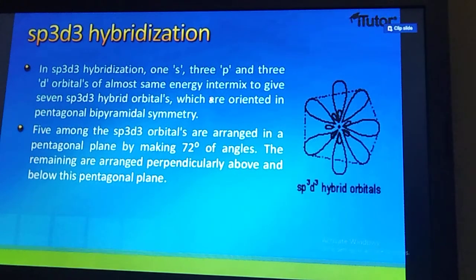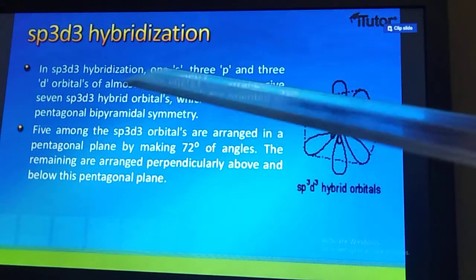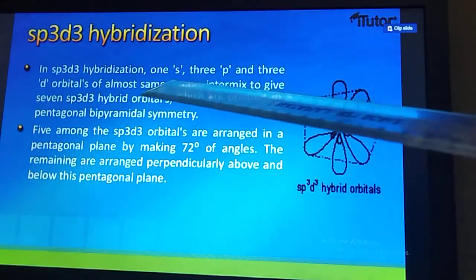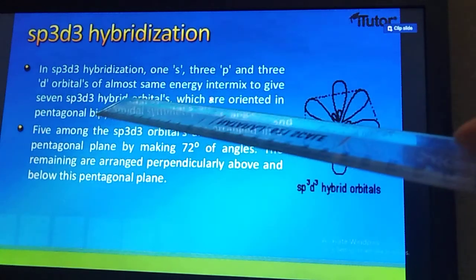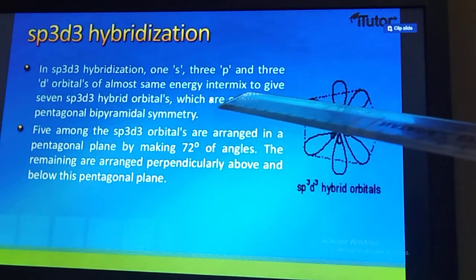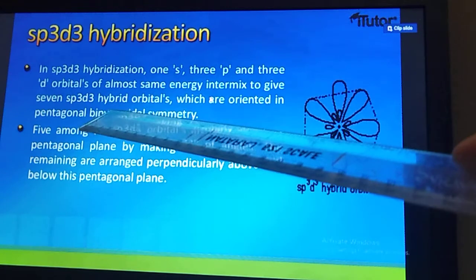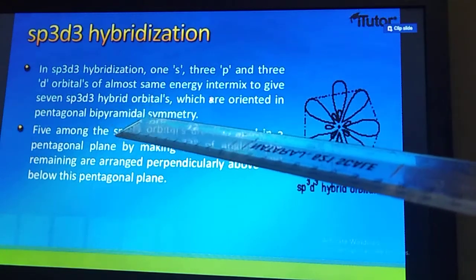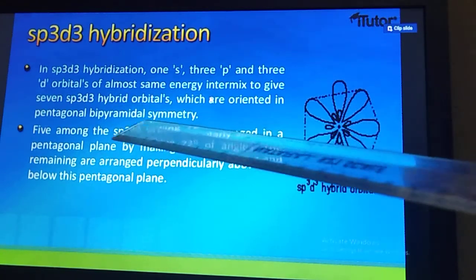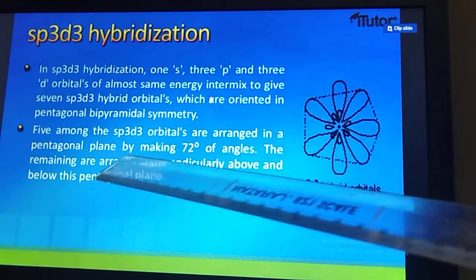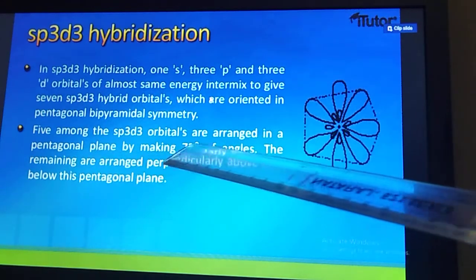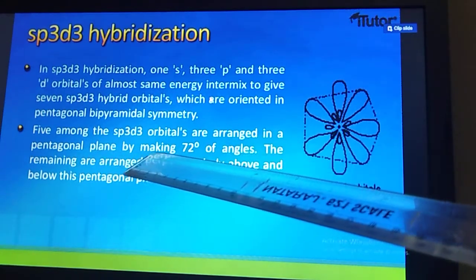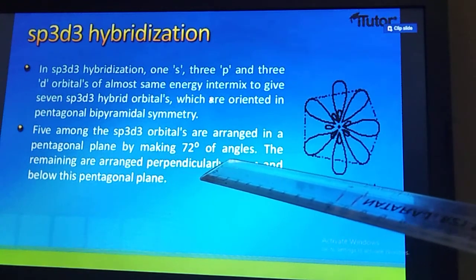Now the next one is sp3d3, where the structure is pentagonal bipyramidal, student. So you read out that in the sp3d3 hybridization, 1s, 3p and 3 d orbitals of almost the same energy intermix to give 7 sp3d3 hybrid orbitals, which are oriented in pentagonal bipyramidal geometry. 5 among the sp3d3 orbitals are arranged in the pentagonal plane making a 72 degree angle.